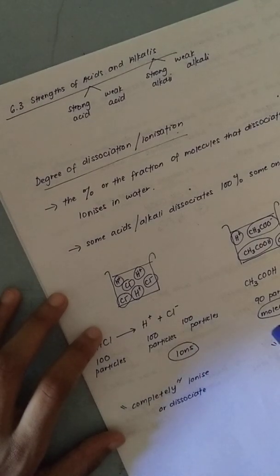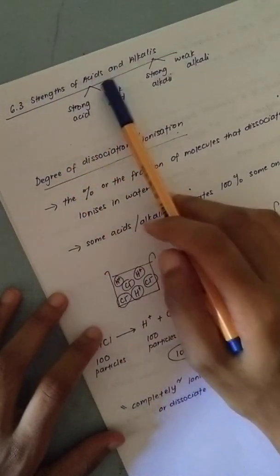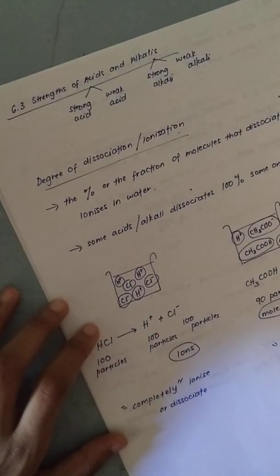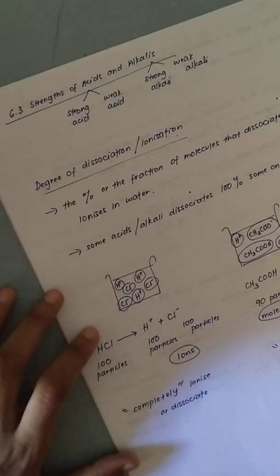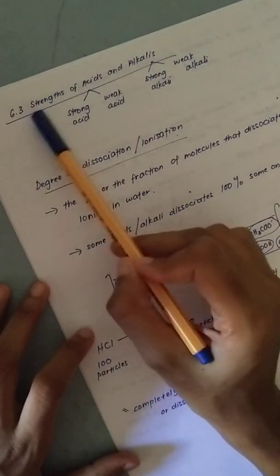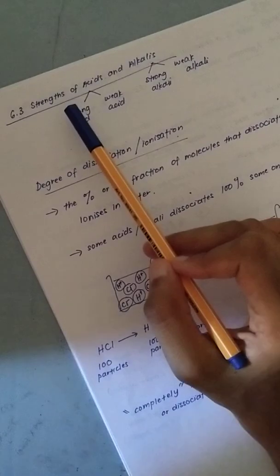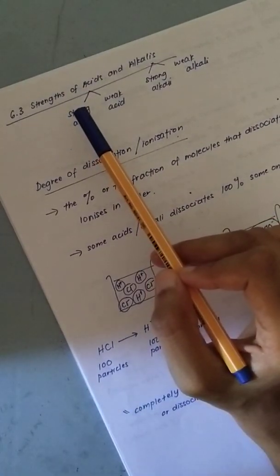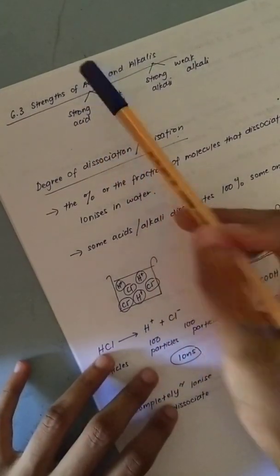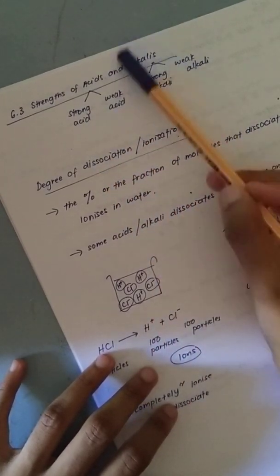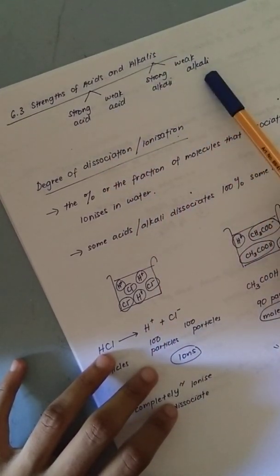Okay, today's lesson we will study the strengths of acids and alkalis. Now, I want you to read your textbook later. I'll just go through with you with short notes, okay? When we talk about strength, it's telling how strong or how weak it is. Under acid, you actually have two types: a strong acid and a weak acid. For alkali, strong alkali and weak alkali.